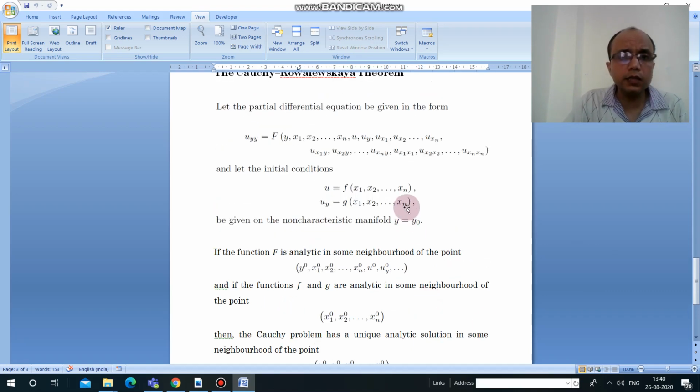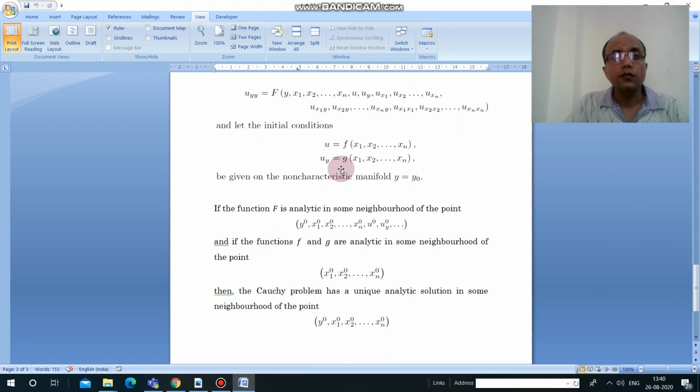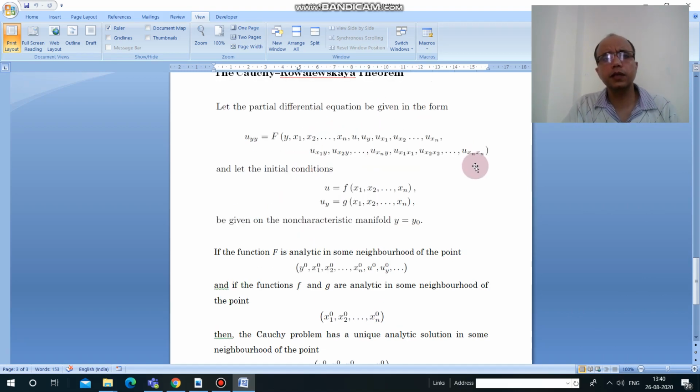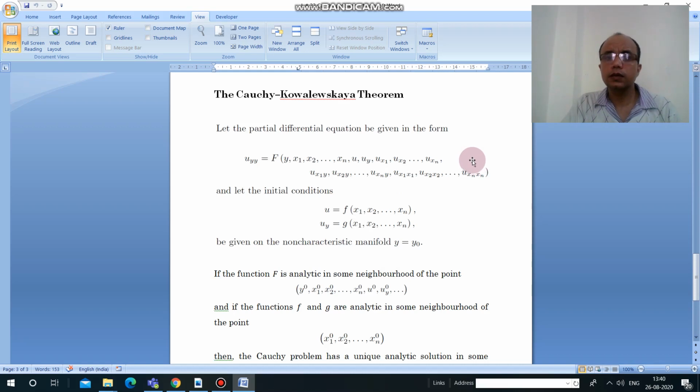It means to get a unique analytic solution of this Cauchy problem, what is required? It is required that this function must be analytic at this point, and f and g must be analytic at this point. Clear? Then there will be a unique solution of this Cauchy problem. So this is a simple statement of the Cauchy-Kovalevskaya theorem.